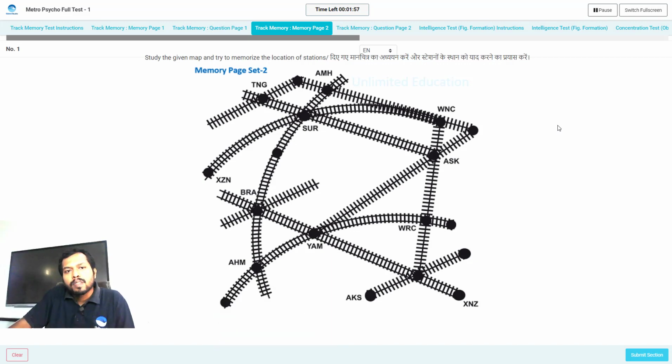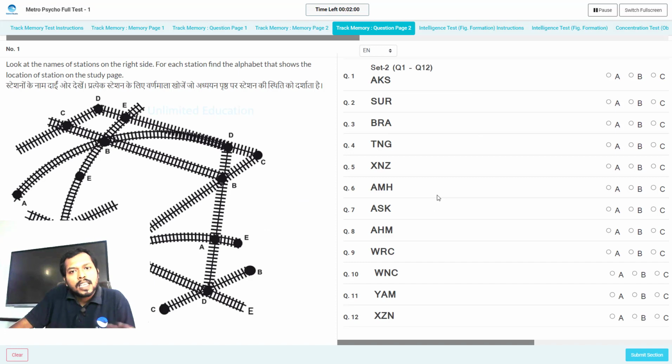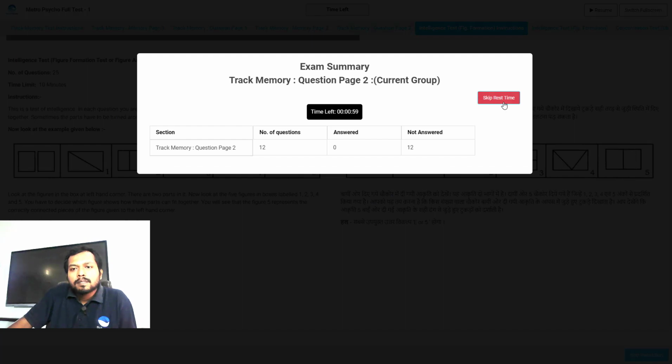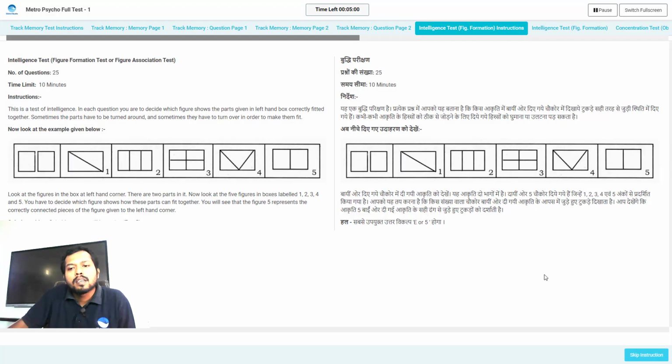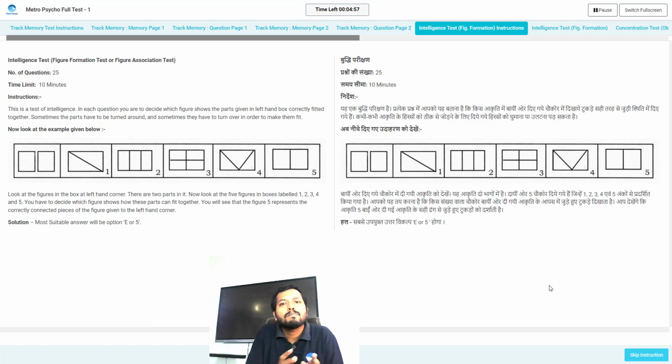Same, but this is memory test 2. Clear? After 2 minutes you will go to the next section. Clear? Now you have to solve. Your memory test is finished now. You have seen, you have been given 8 minutes and the total number of questions is 12 in one set and 12 in another set. Total questions is 24. Now you will go to the next section. Again a 1 minute break time. After that again the 5 minute instruction page will come.